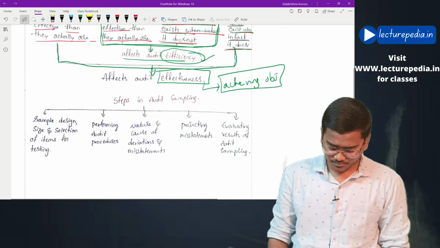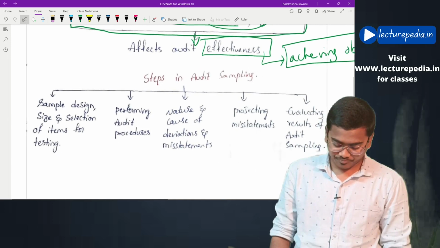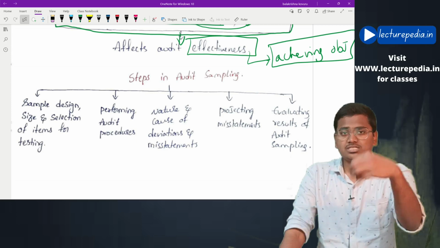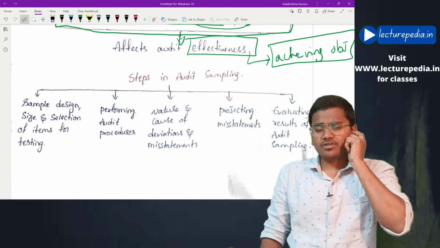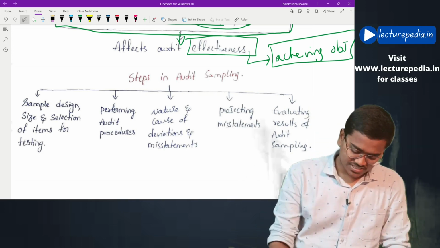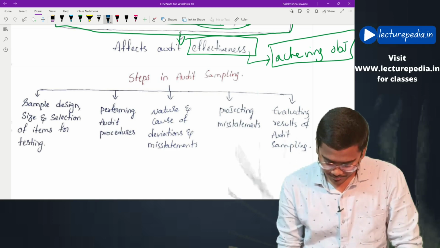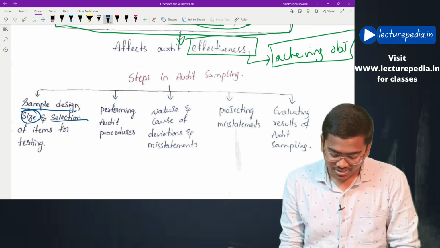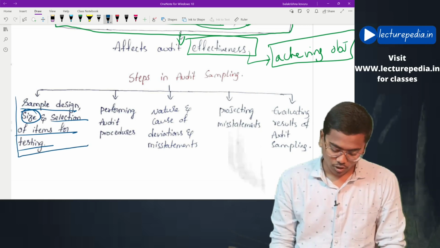Next, steps in audit sampling. When the auditor decides to perform his audit procedures on sample data, how will the auditor go ahead, what are the steps that the auditor will perform? First of all, the auditor will determine the sample design, sample size, and he will select the items for testing. This is the first step that the auditor will perform.